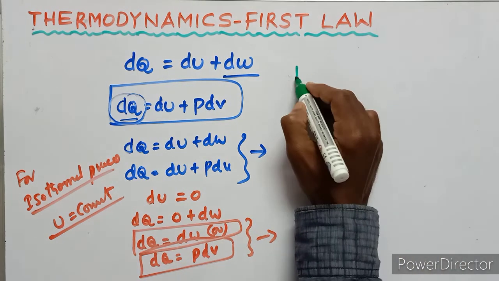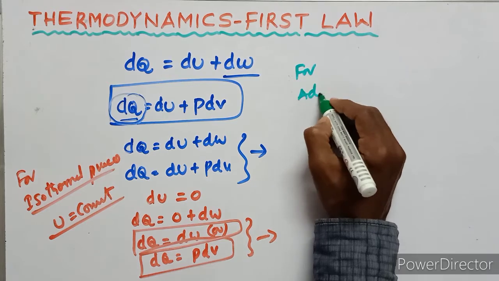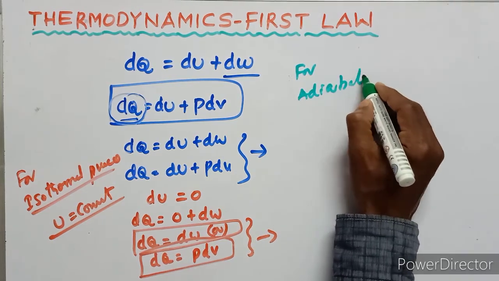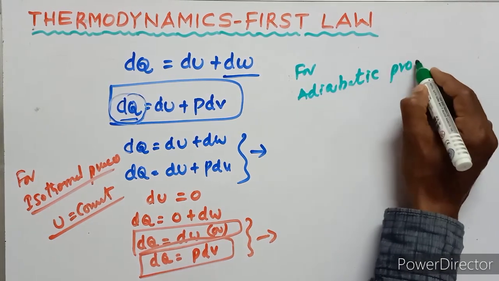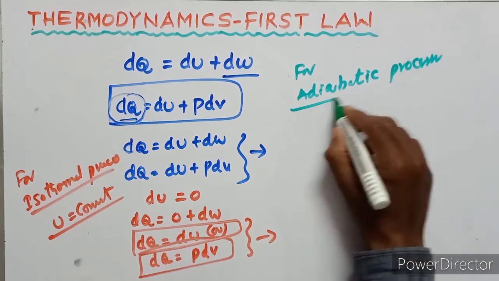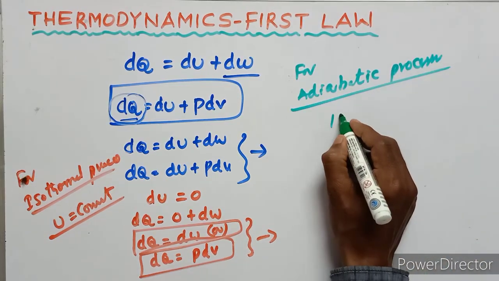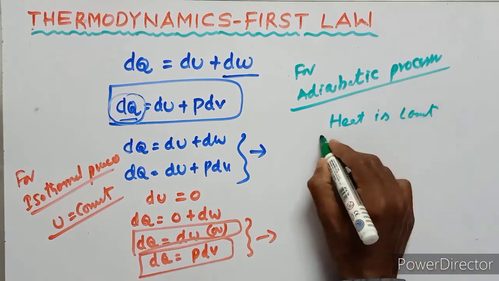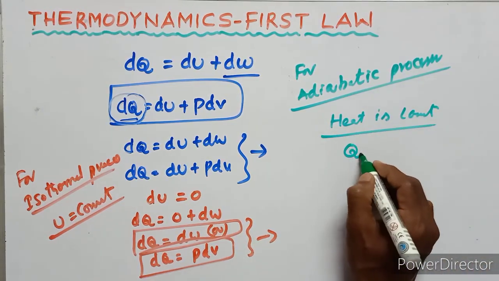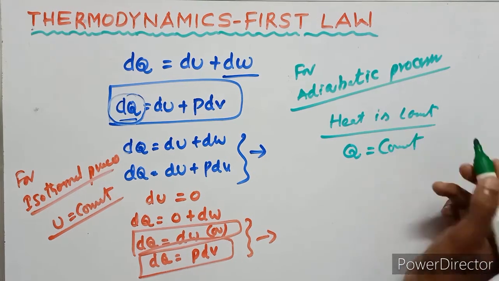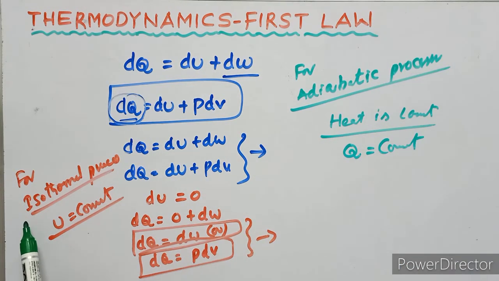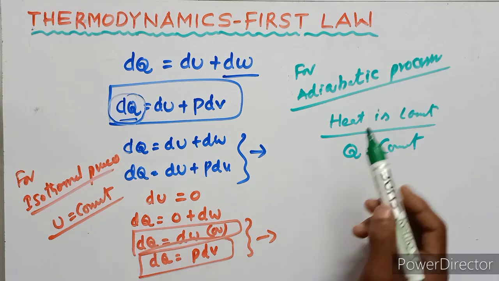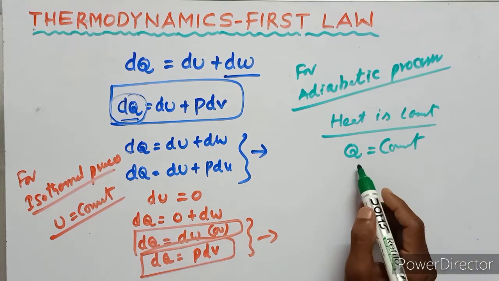Similarly for an adiabatic process, heat is constant. Q is constant, so dQ equals 0. For an isothermal process internal energy is constant, and for an adiabatic process heat energy is constant.